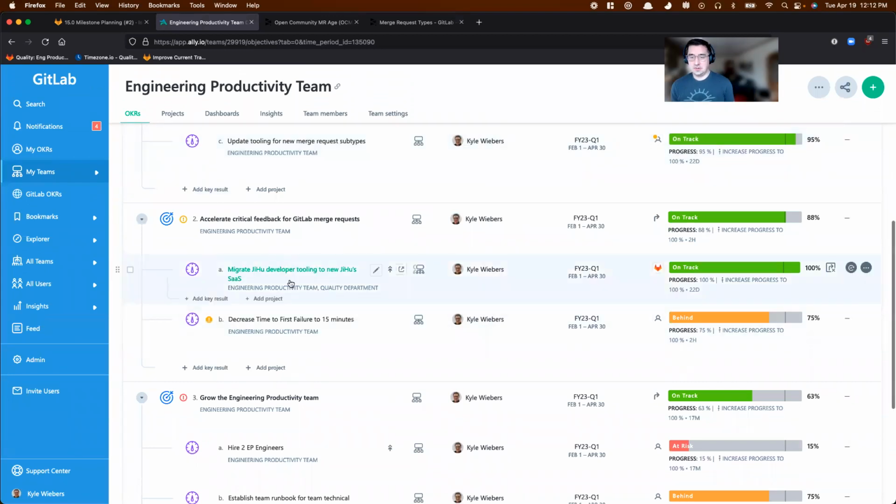Okay, Jihu SaaS developer tooling. So moving these to jihulab.com. This has been completed early on in the quarter. Great work by Jinshin on this.